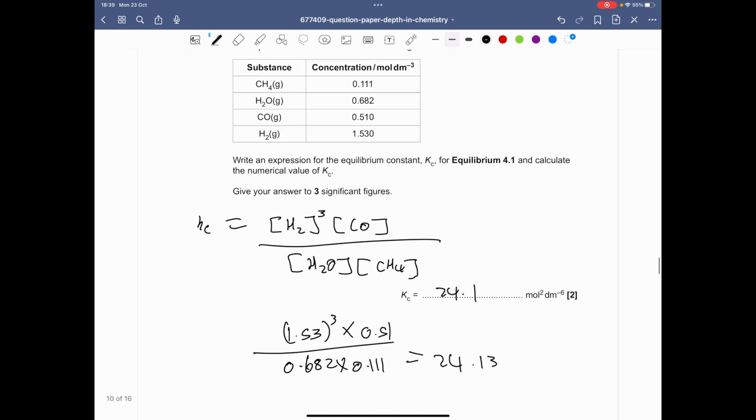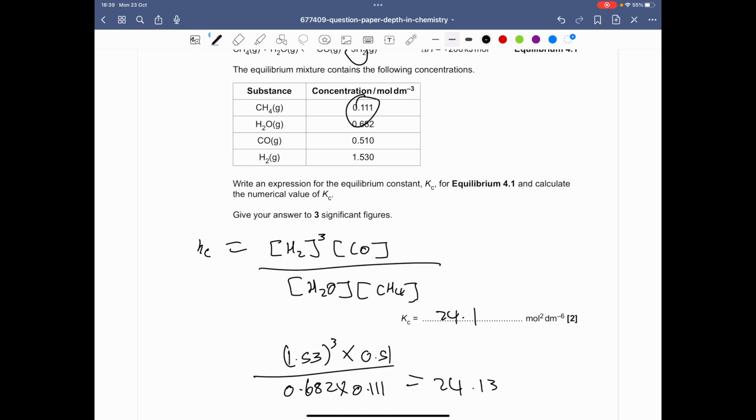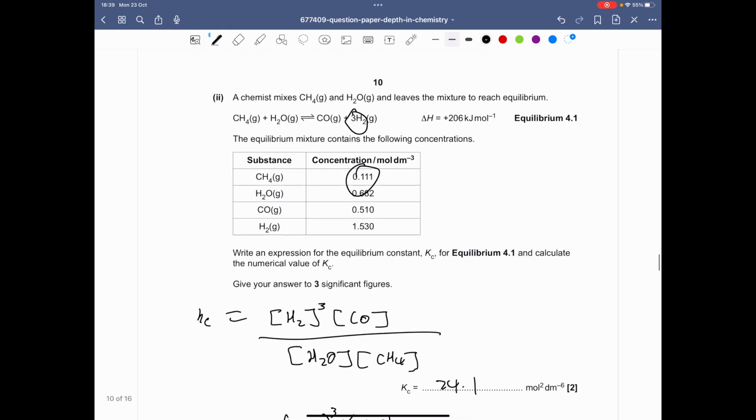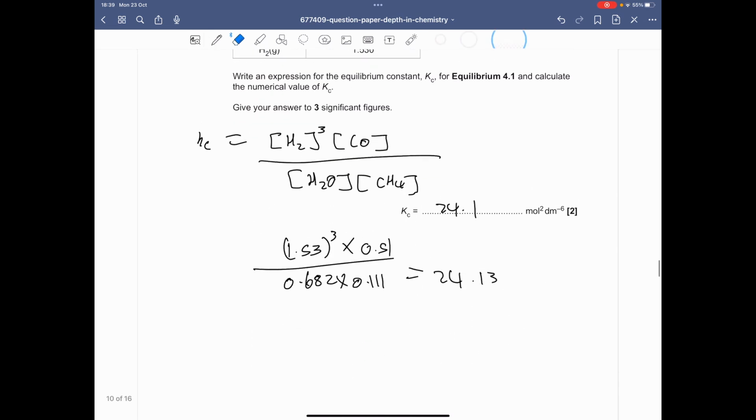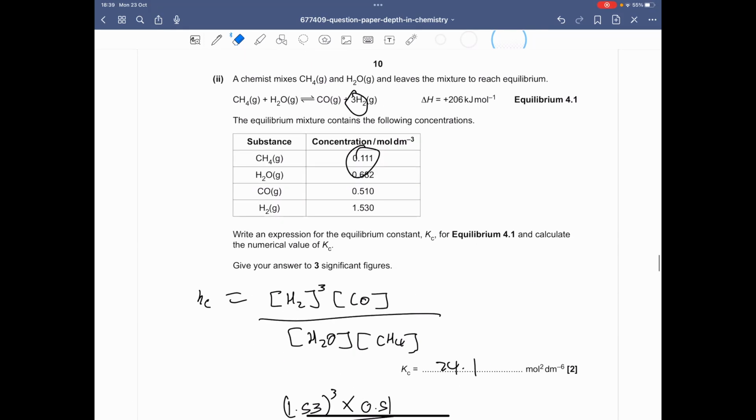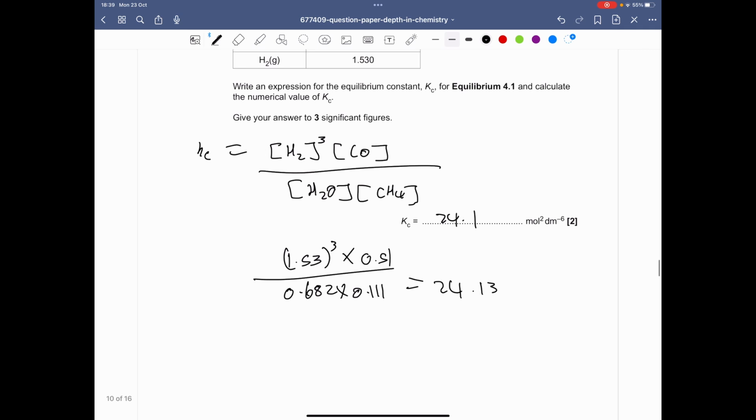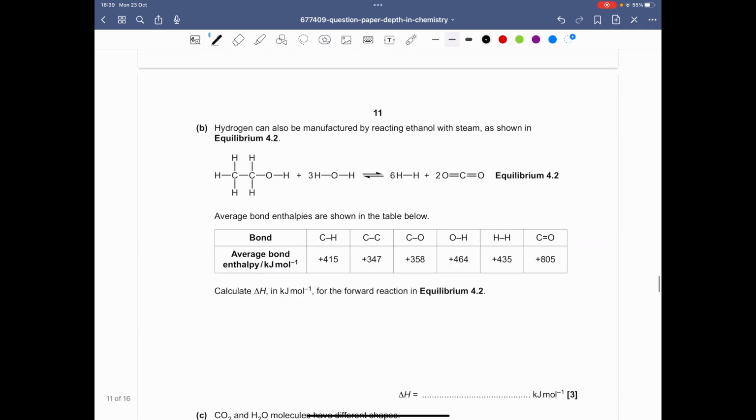So let's write 3 significant figures, because in the table we see they use 3 significant figures. So you want to match the same accuracy as they've told you in the question. In this question we notice that it's up to 3 significant figures, so I left the answer as 3 significant figures as well.